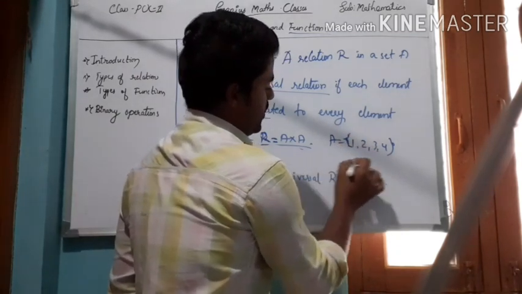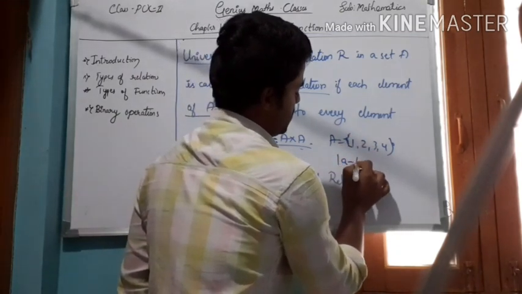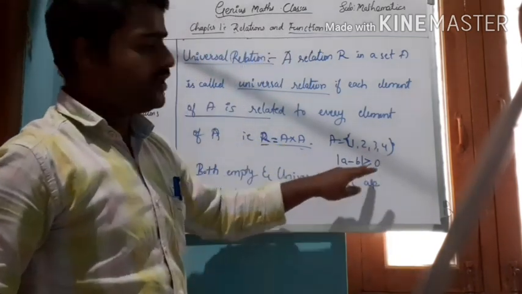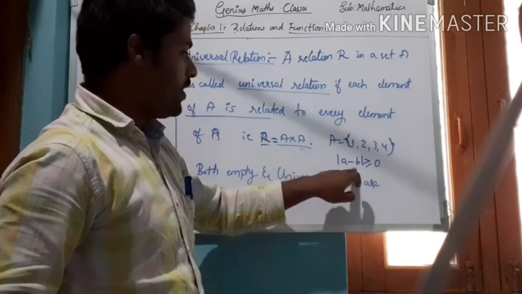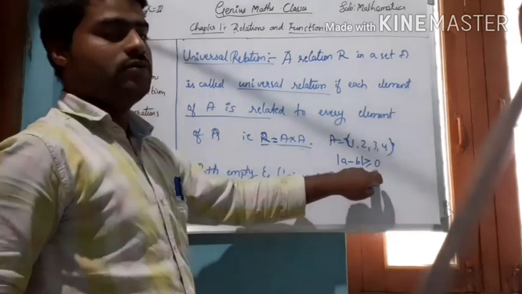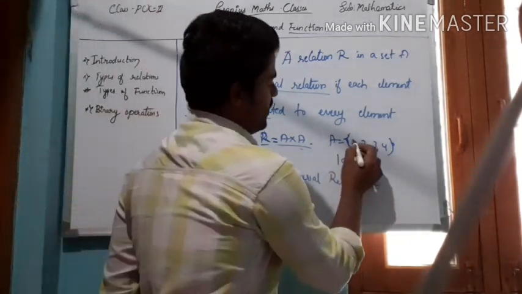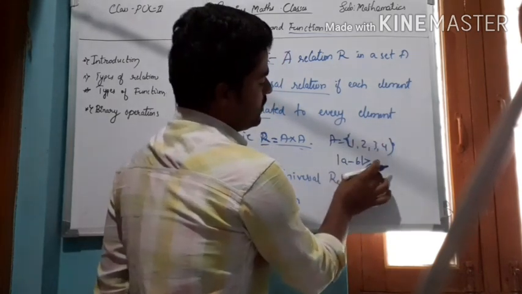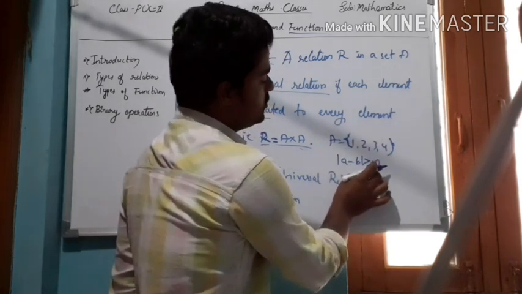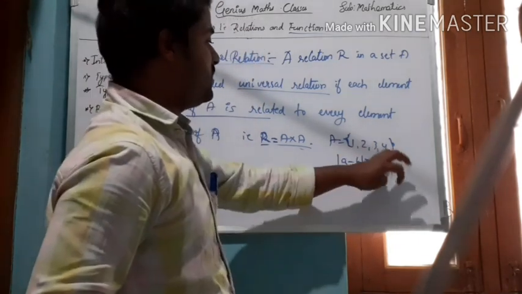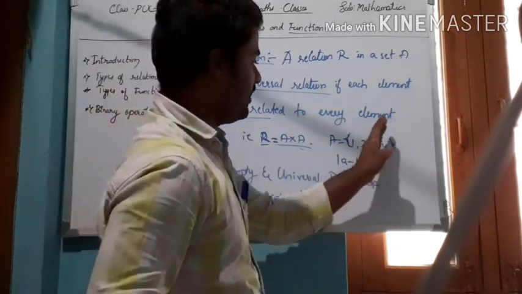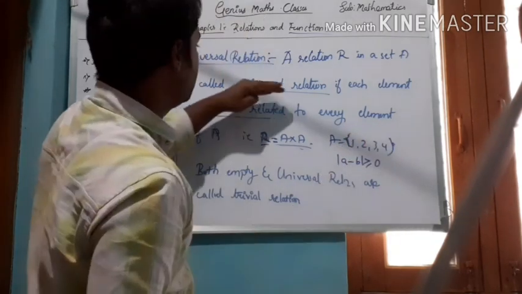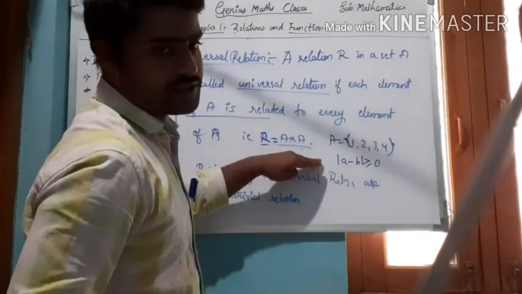every other element. And if I define the relation, I am defining the relationship between the elements as modulus of A minus B is always greater than or equal to 0. Here, if you consider any two elements, their difference is always greater than or equal to 0. Therefore, each element is related to itself. Each element is related to each other. That is why this relation is called the universal relation.